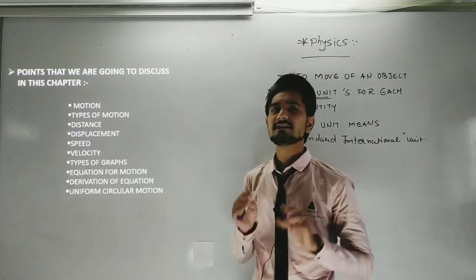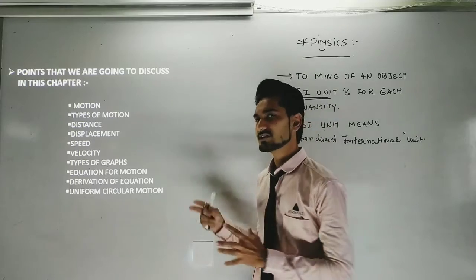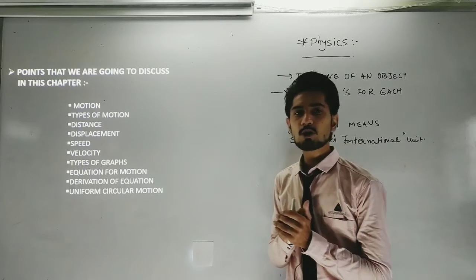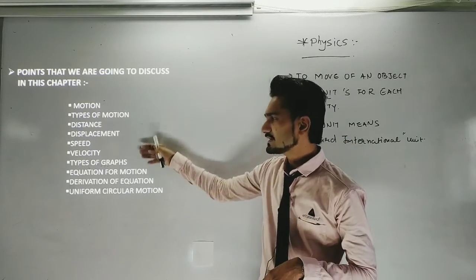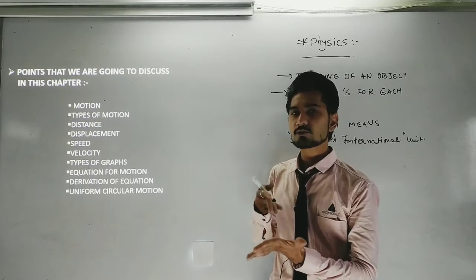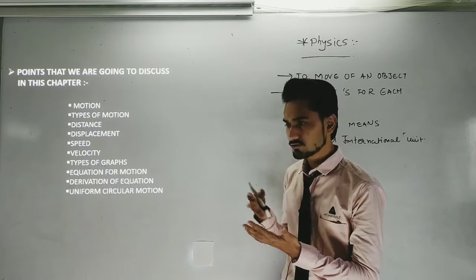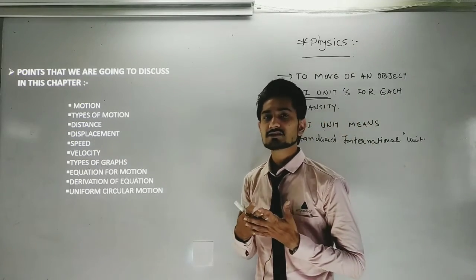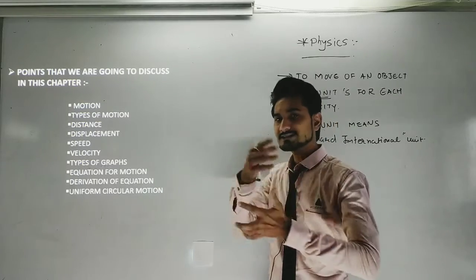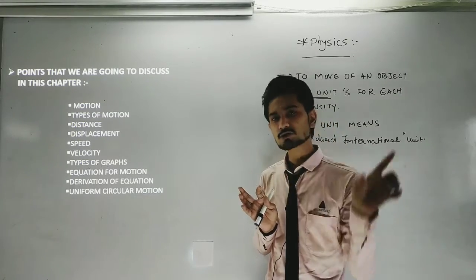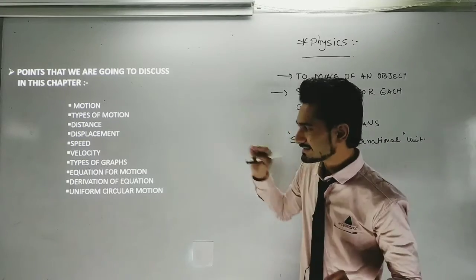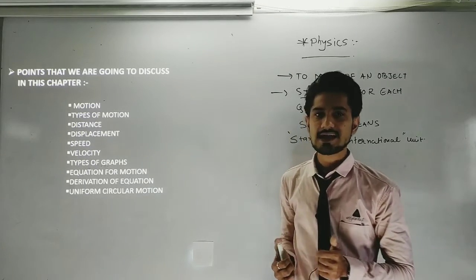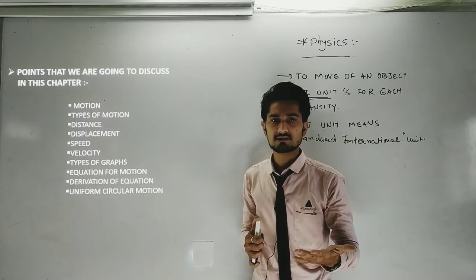Afterwards, the very most important topic for the examination question is the equations of motion, in which we are going to study what happens with these quantities, velocity and acceleration. Afterwards, we are going to study the uniform velocity, initial velocity and final velocity. So suppose three quantities have been given to us, and we want to find the fourth quantity. For that we need some kind of equation. Like when you learn to find x and y from a polynomial equation, okay, so what should I have to do?